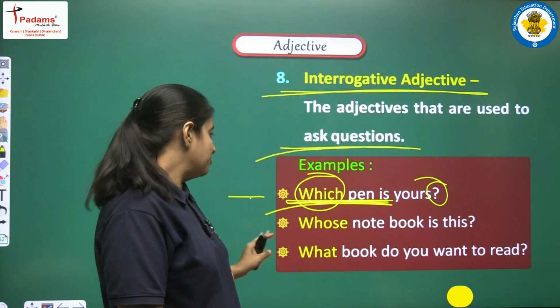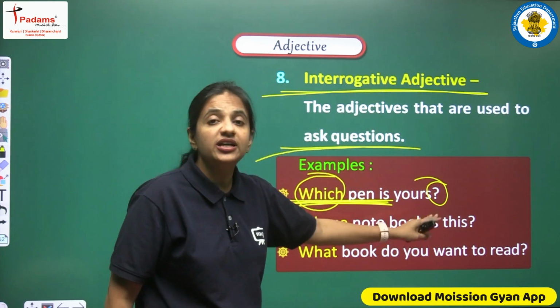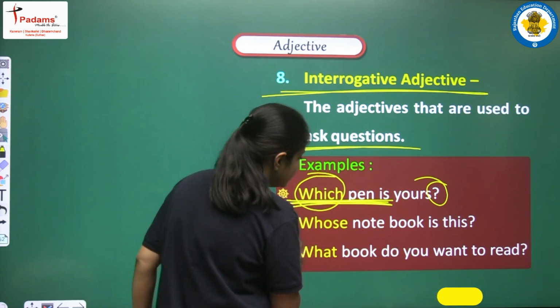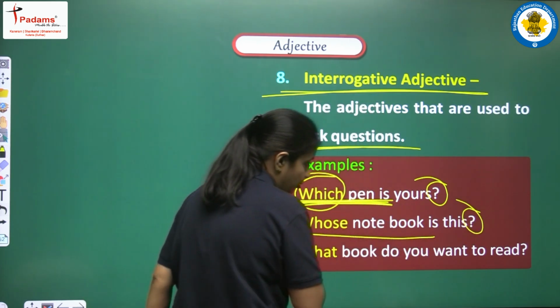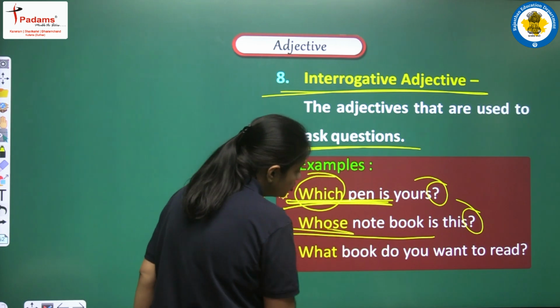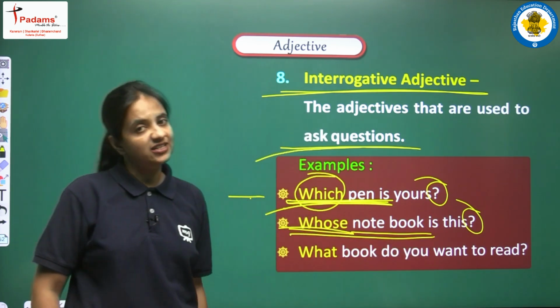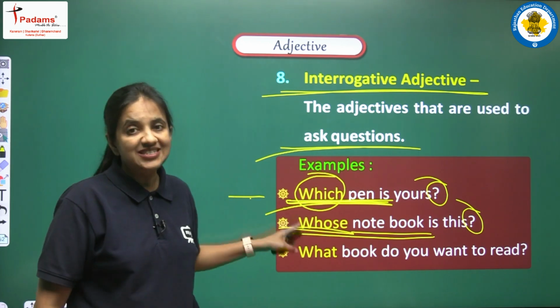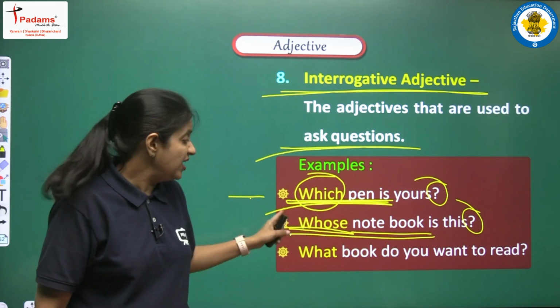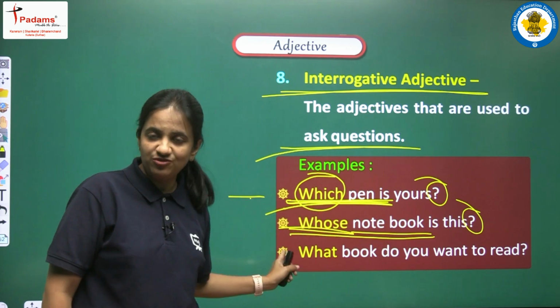Clear? Next example: Whose notebook is this? Again in this sentence, first of all we are asking one question, and second, whose is a word that is qualifying notebook, which is a noun. So yes, this is an adjective and we are asking a question with the help of this adjective.